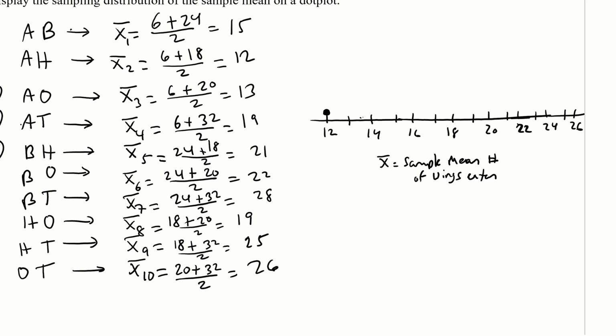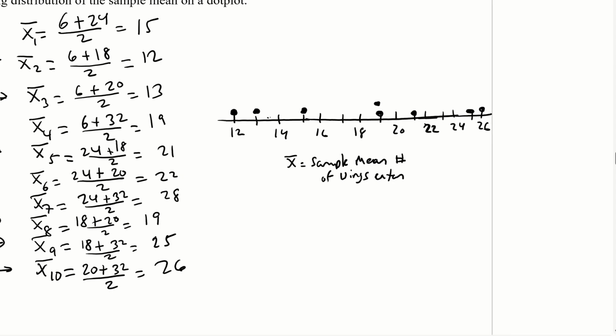We got one dot here, a dot at 13, a dot at 15, 2 dots at 19, a dot at 21, 22, 25, 26. And there's another one I forgot, the 28, so I'll just extend and put the dot there.